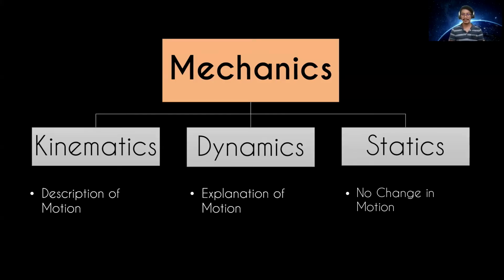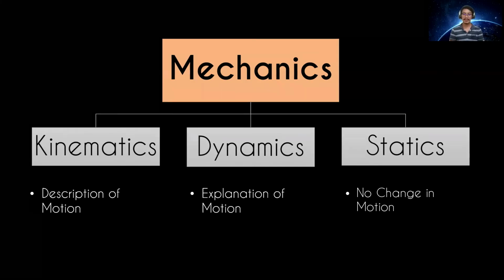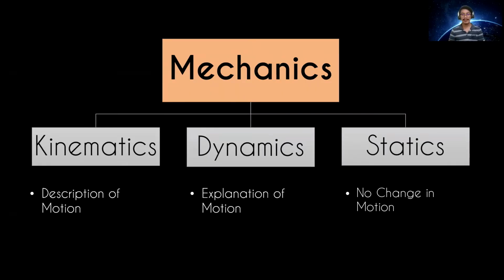However, in physics, that is not how we describe the motion of an object. We describe it by giving it numbers. That is why we have speed. So we can say the motion of a bicycle is, for example, 1 meter per second. That's a description of motion. Or the motion of a bus is 80 kilometers per hour. That is kinematics. You describe the motion.